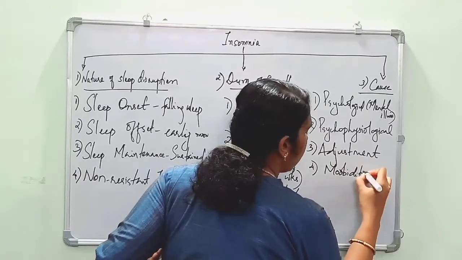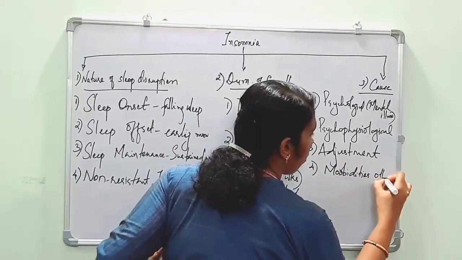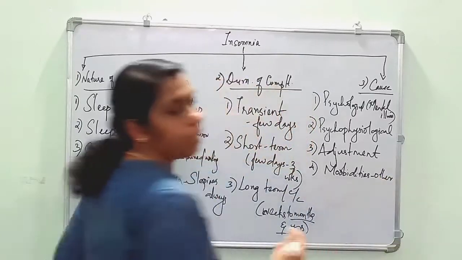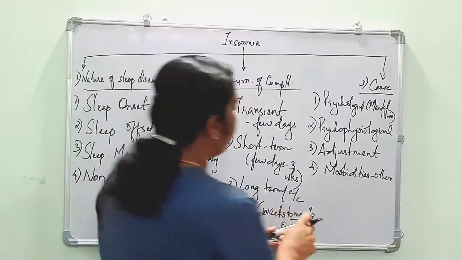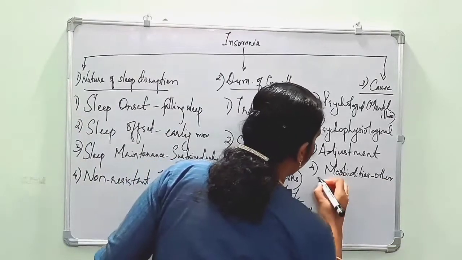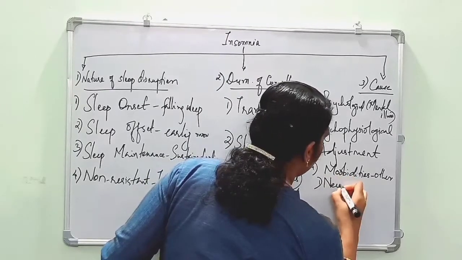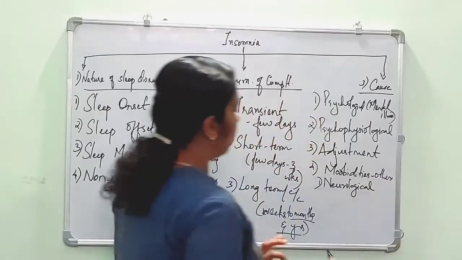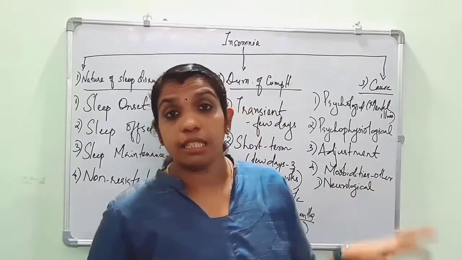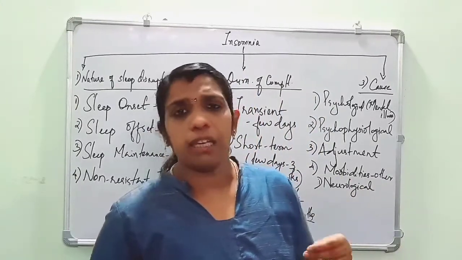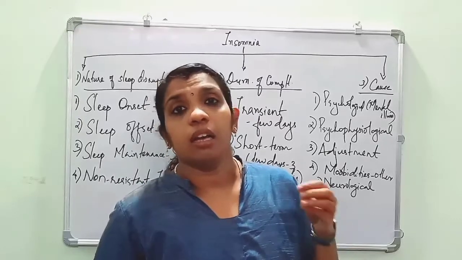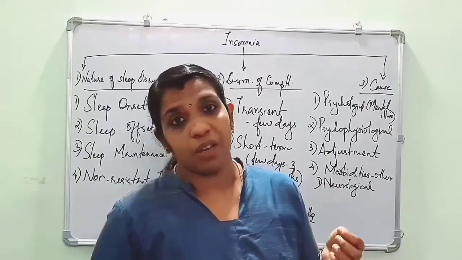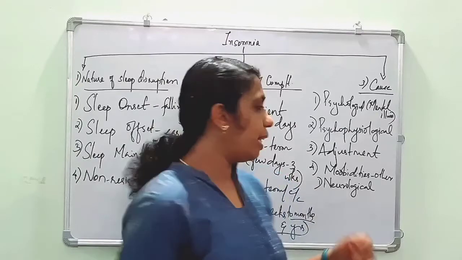Then fourth is insomnia associated with other morbidities. Okay, first morbidity is insomnia due to neurological conditions, such as dementia. In dementia and also in cases of epilepsy, the patient cannot sleep.